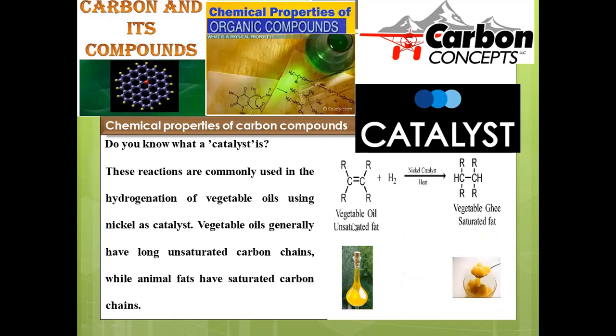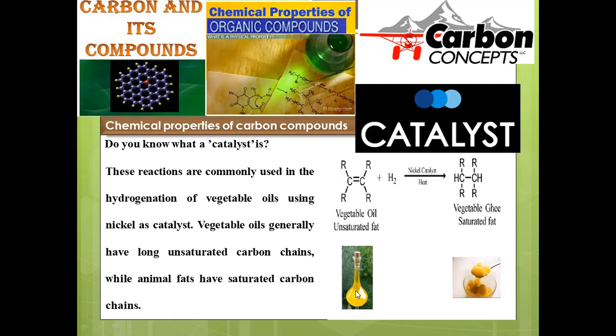Vegetable oil was taken and treated with hydrogen in the presence of a nickel catalyst. Vegetable oil is initially composed of carbon-carbon double bonds. Upon treating with hydrogen, these double bonded compounds will be transformed into single bonded compounds. Whenever a single bond is there, that will be regarded as ghee.